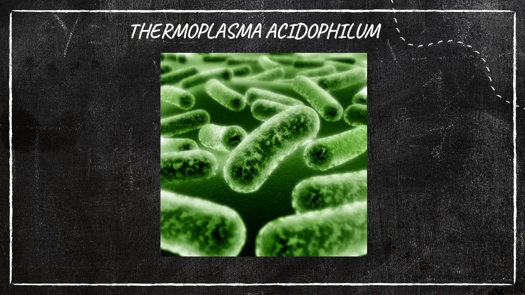So what do we mean by this one? Of course, from the name we can understand. These kinds of bacteria can survive in extreme heat or in an acidic environment. That's why they are considered archaea or extremophiles. The example is Thermoplasma acidophilum. Is it clear? So these are the three types in the domain archaea. Now let us go to the next two domains, bacteria and eukarya.